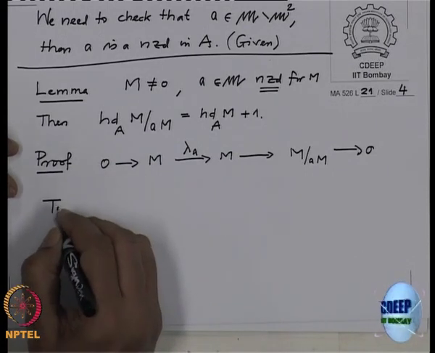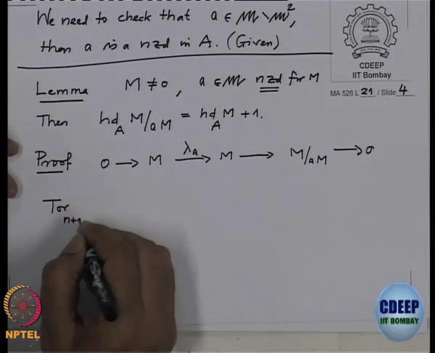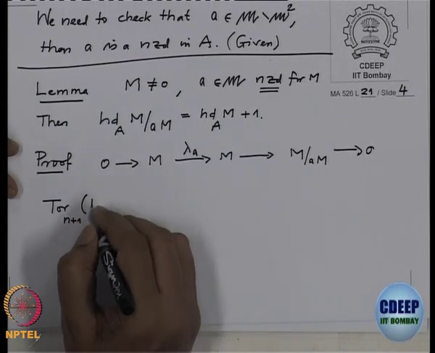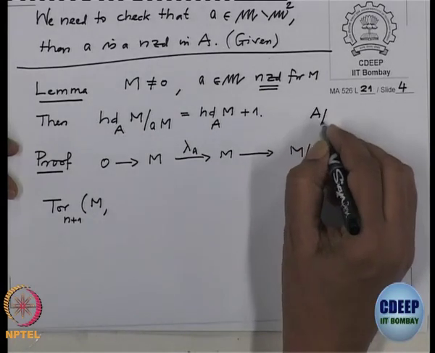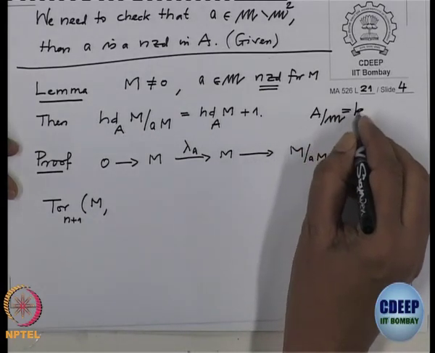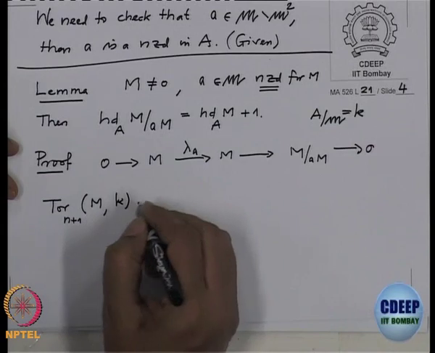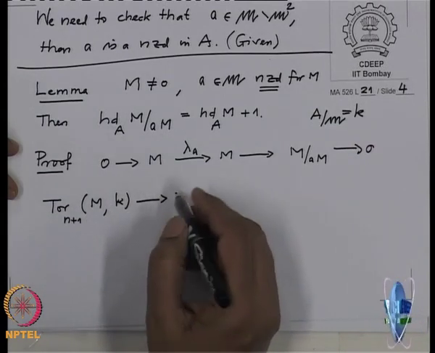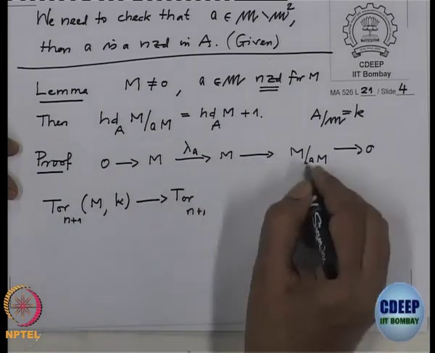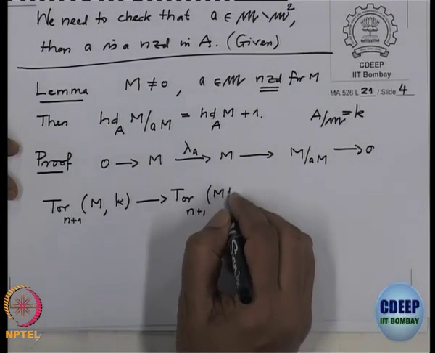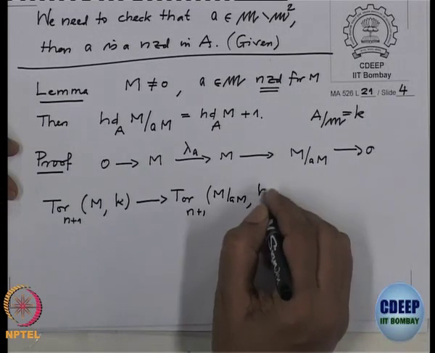We get Tor n plus 1 of m with the residue field. Let us call the residue field k. And then this is the Tor n plus 1 of m by am with k.